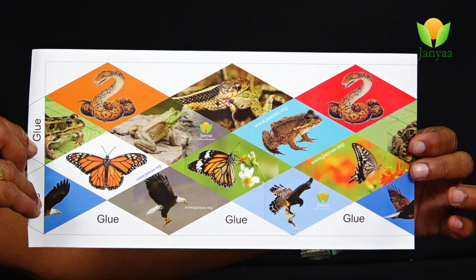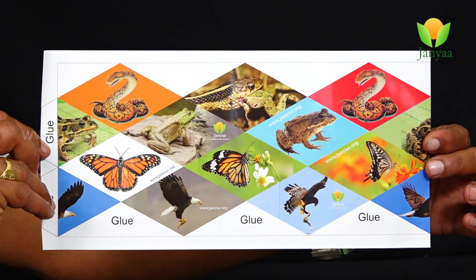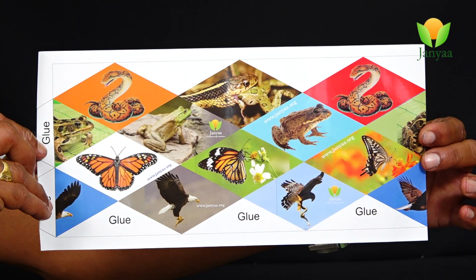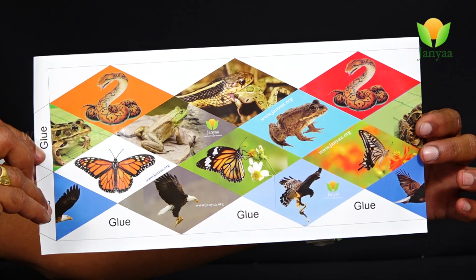Here you can see this cardboard. From this cardboard we can make a model to understand the food chain and food web. What does food web mean? Yes friends, one organism does not participate in only one food chain. It is involved in several food chains. That's why all the food chains are interlinked with each other and form a web-like structure. That web-like structure is called a food web.